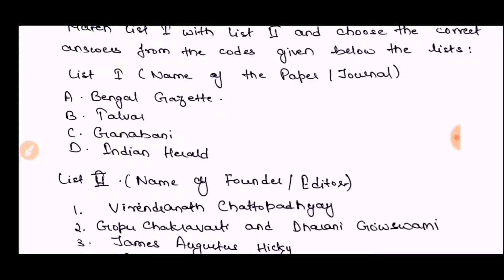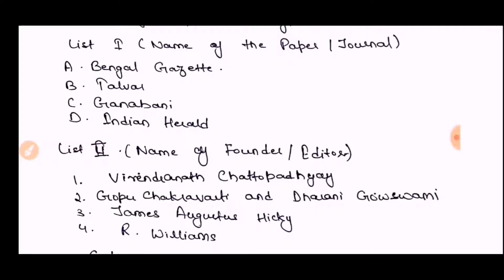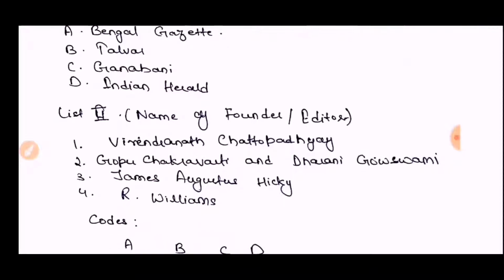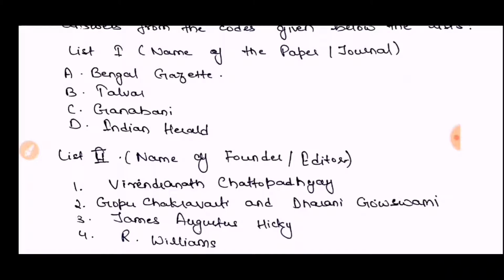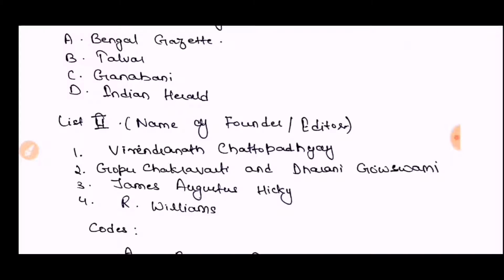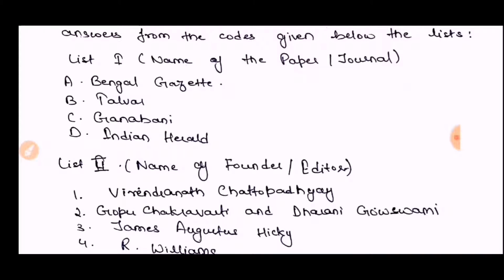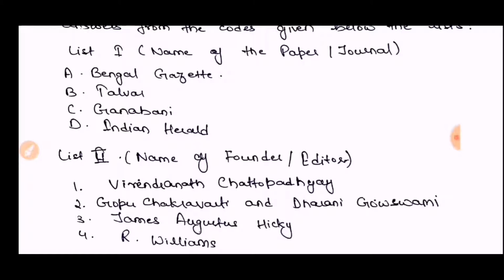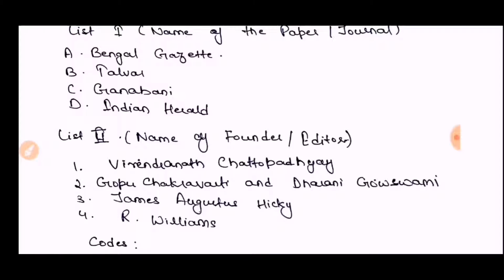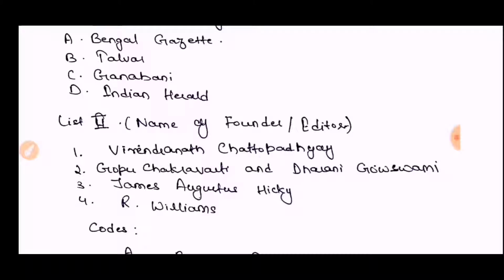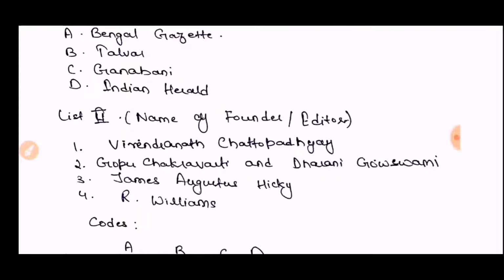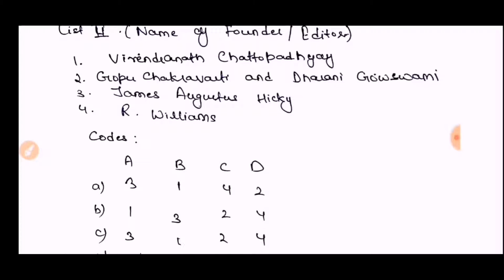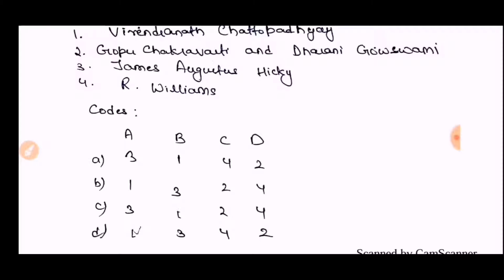Bengal Gazette, you know, this is the first newspaper in English which was published in India. Who was the founder of this paper? James Augustus Hickey was the main editor or founder of this newspaper. Second, the Talwar: Virendranath Chattopadhyay was the founder of the Talwar. And Gonabani was founded by Gopi Chakravarti. And finally, the Indian Herald was by R. Williams. So you can now match, and the answer is C, 3, 1, 2, 4.